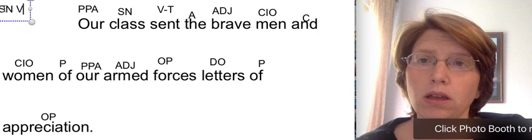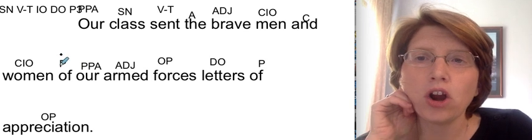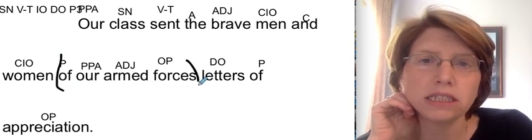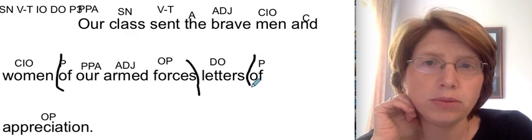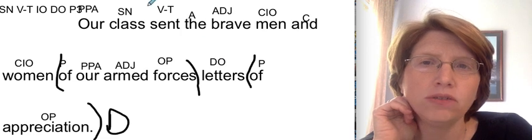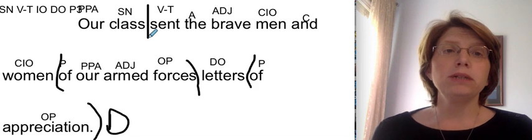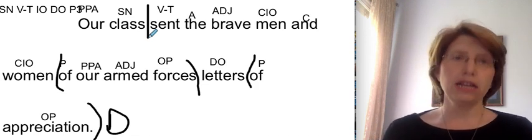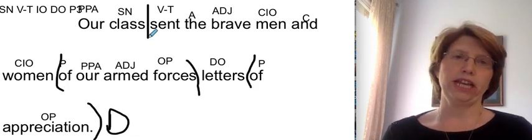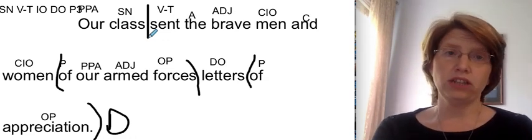Subject, noun, verb, transitive, indirect object, direct object, pattern 3, check. Verb transitive, check again. Of our armed forces, prepositional phrase. Of appreciation, prepositional phrase. Period, statement, declarative sentence. Go back to the verb. Separate the complete subject from the complete predicate. Is there an adverb exception? No. Is this sentence in natural or inverted order? Natural, no change. Okay, that one had a lot in it. We even had a compound indirect object.